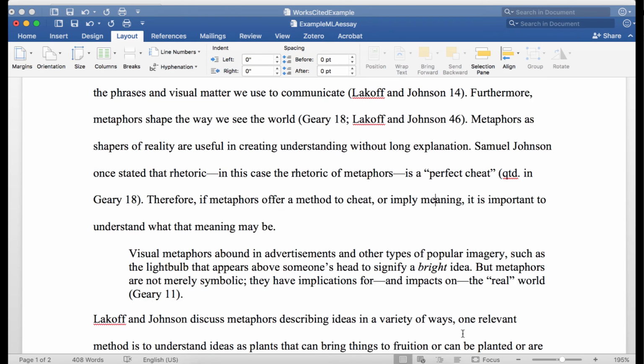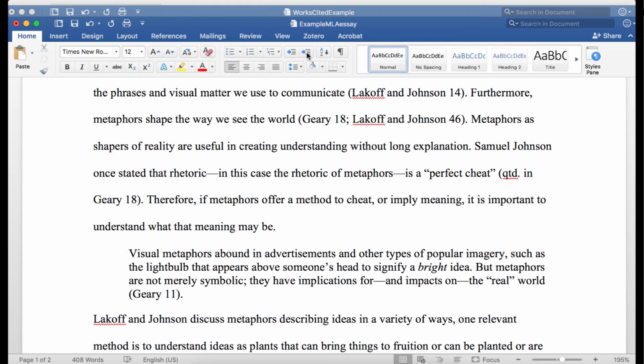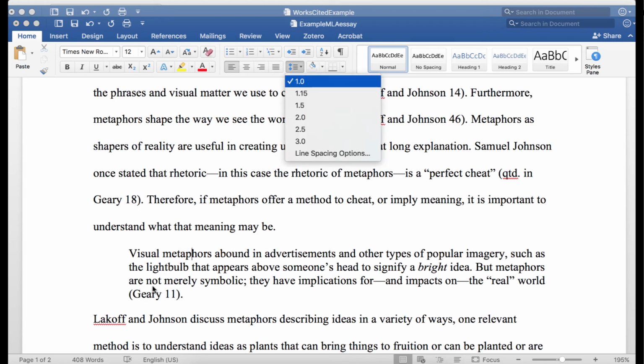Okay, we're getting closer to formatting this block quote properly. So what I have done is taken this quote and then I highlighted the whole quote, and I indented it together as a block. I also changed it from double to single spaced.